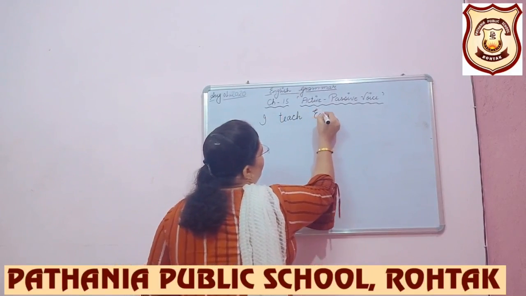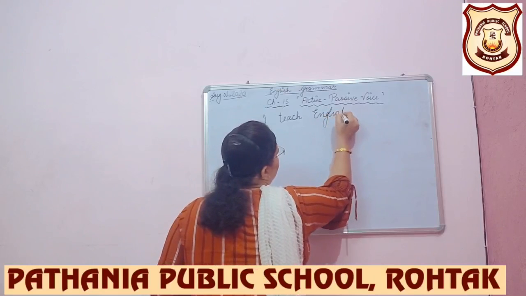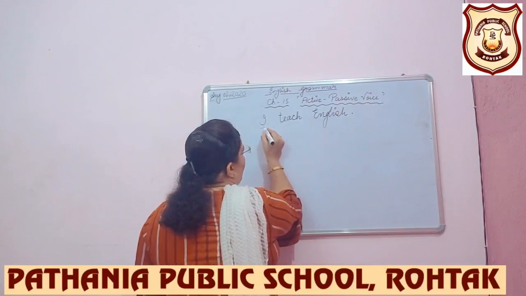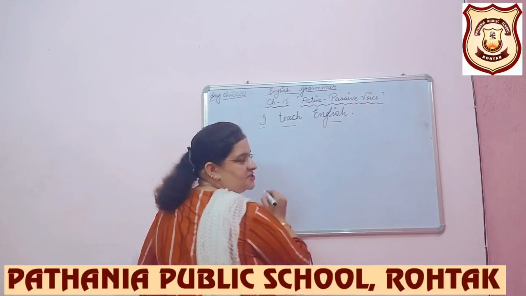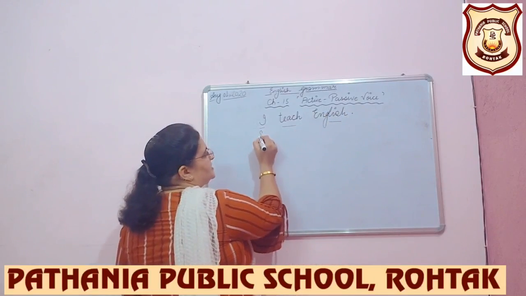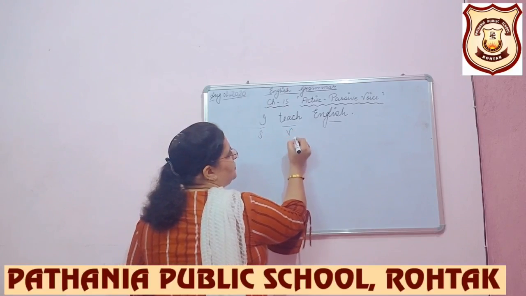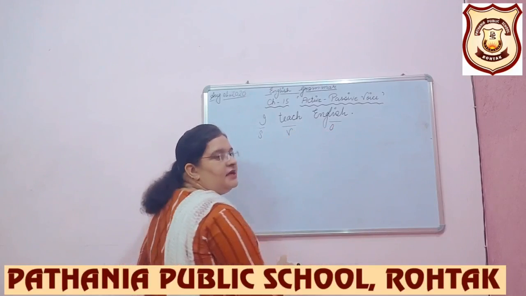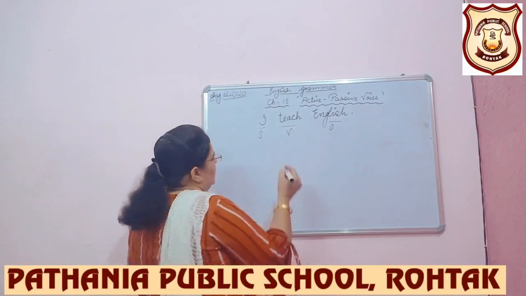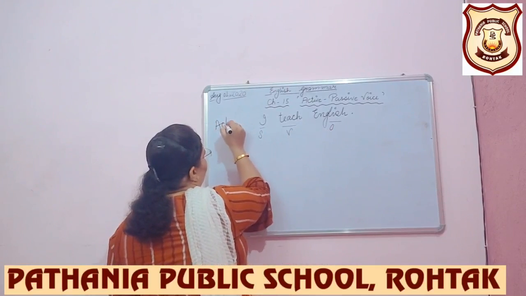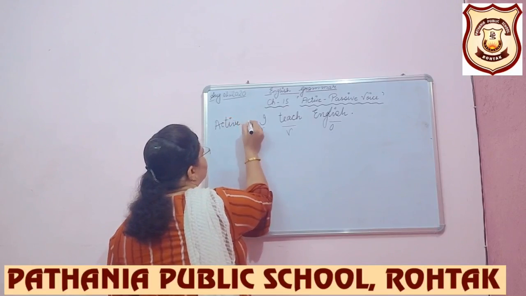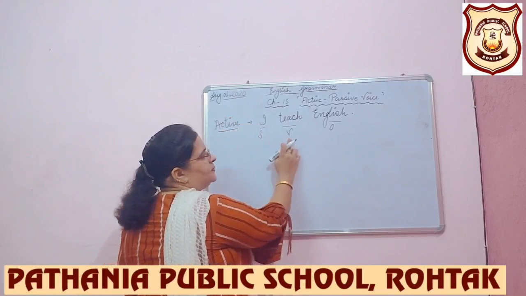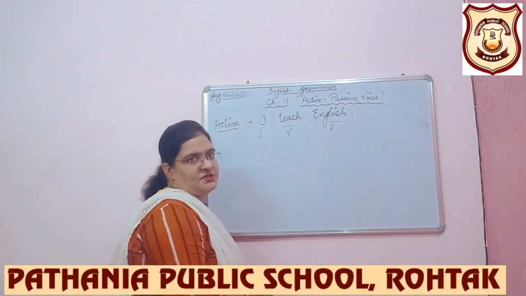Here I am writing a sentence which is "I teach English." I is the subject here, teach is the verb form, and English is the object. The actual formation of a sentence is this only: subject plus verb form plus object.